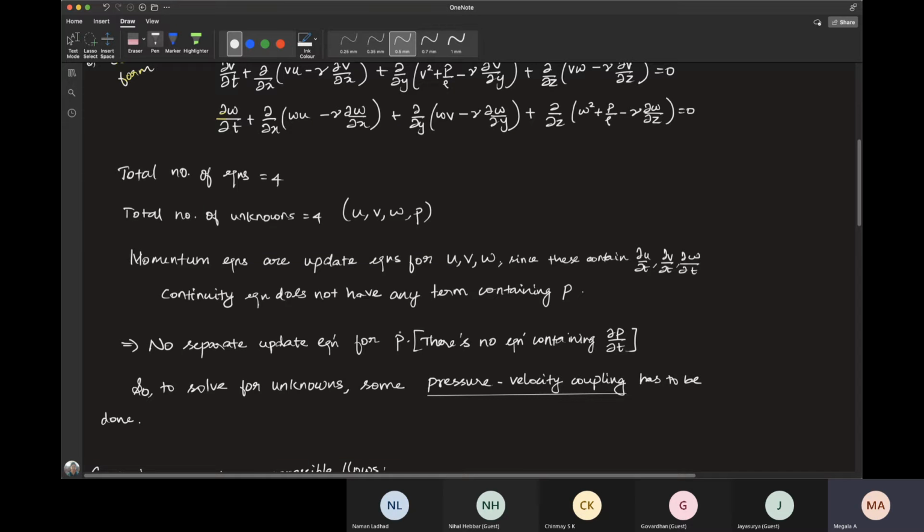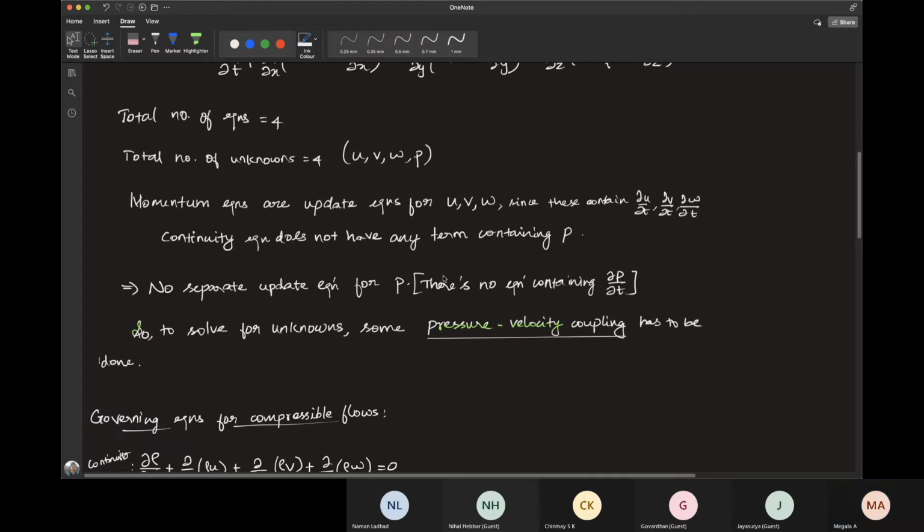Since we do not have any update equation for pressure, we go for finding different ways to find the solution for pressure at the further time steps. For this, some kind of pressure velocity coupling has to be done. We'll be looking at these things in the next lectures. We'll see some of the common schemes that address this issue, and we'll go about solving different problems also. So this is one thing in incompressible flows.